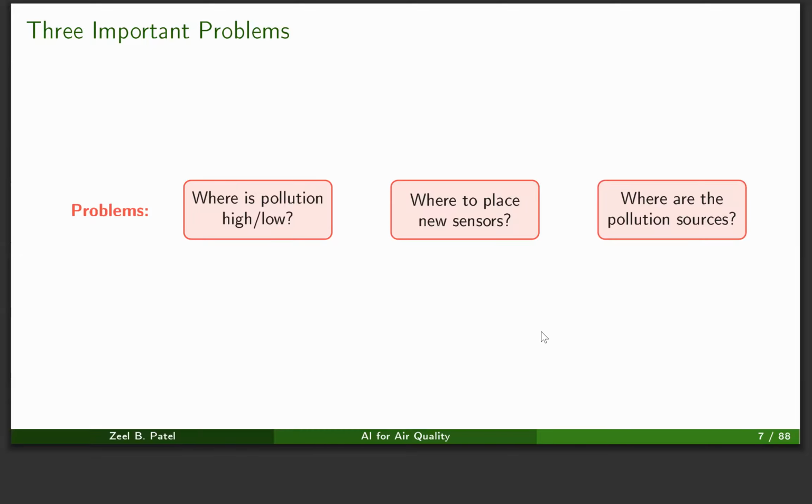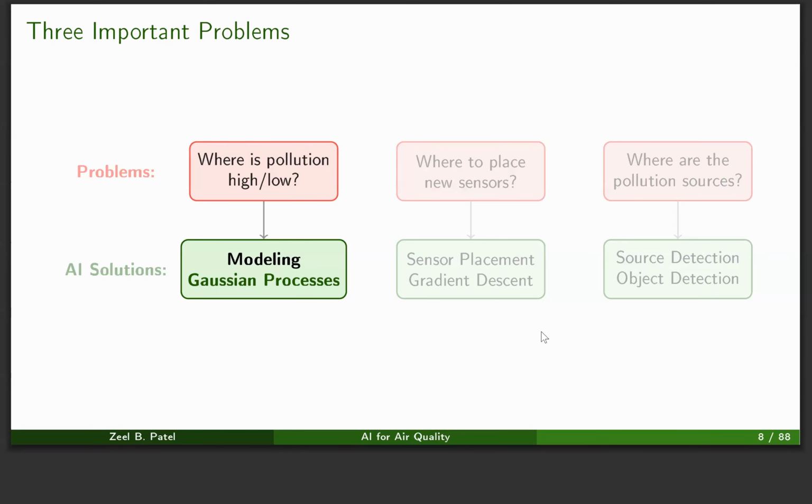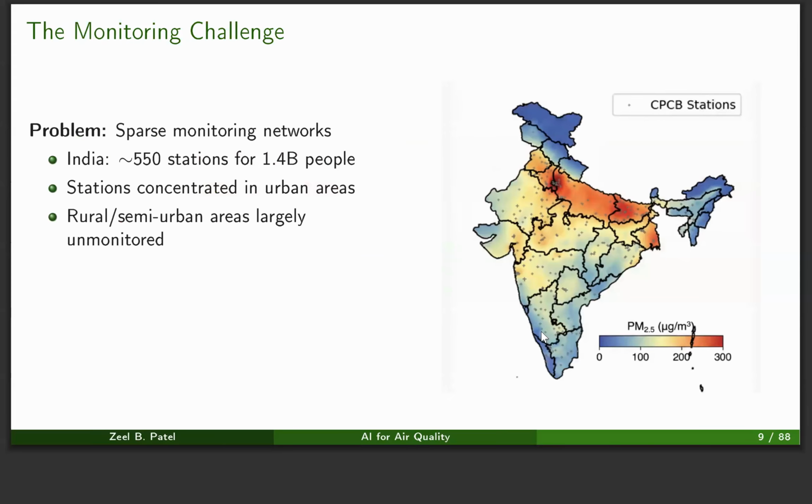To tackle each of these challenges, I am going to propose 3 AI solutions as 3 chapters of the thesis. First, I'll start with the first one, which is air quality modeling using Gaussian processes. India has about 550 stations for about 1.4 billion people, which is much less. Experts suggest about 8,000 stations are required in a country like India.